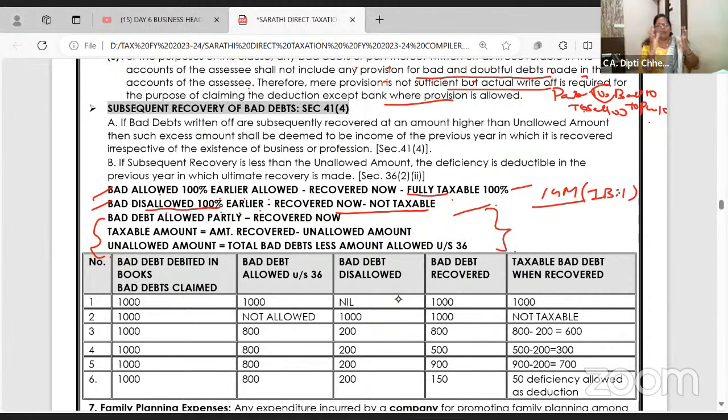Clear? Dekho. Bad debts earlier allowed 1000. Now recovered, business income. Bad debts earlier disallowed. So that time only it was disallowed. That time only it became taxable. Now if I recover, again shall I pay the tax? No. That's why it's not taxable. Yes. All right. Thank you for the response.